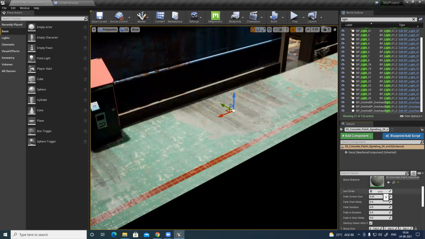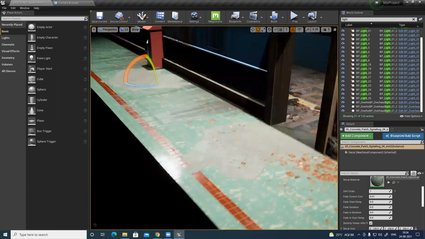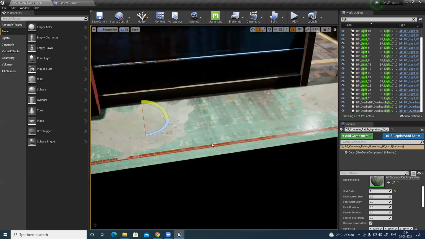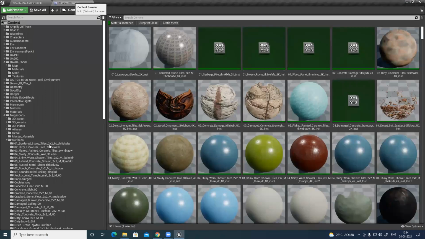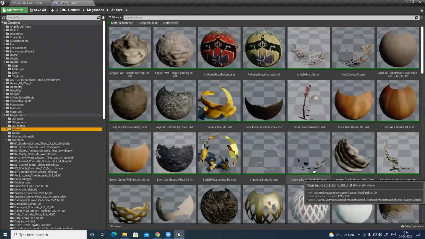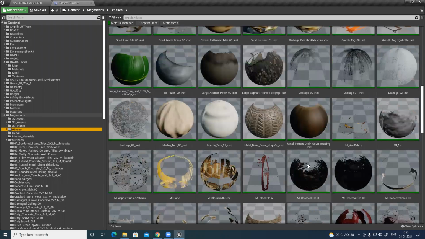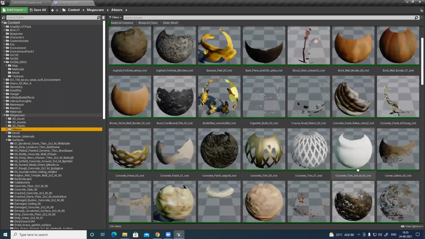And to make it visible, make it 1. If you see, there's a lot of dirt and debris. All these things are there.